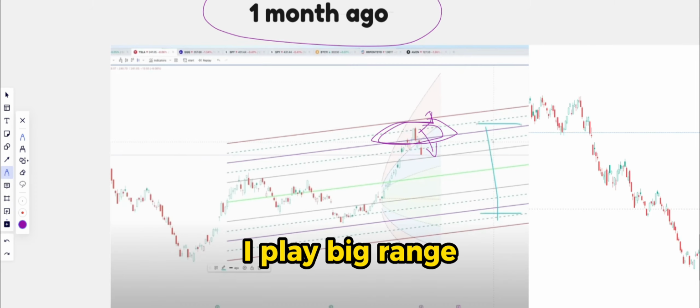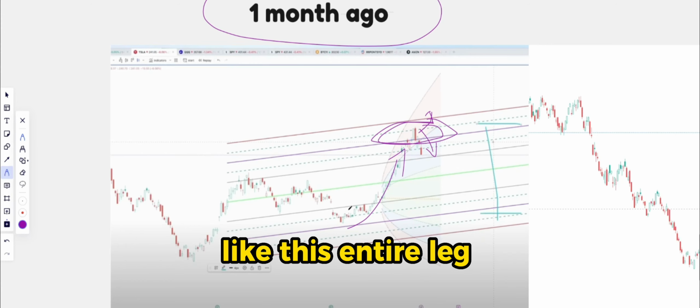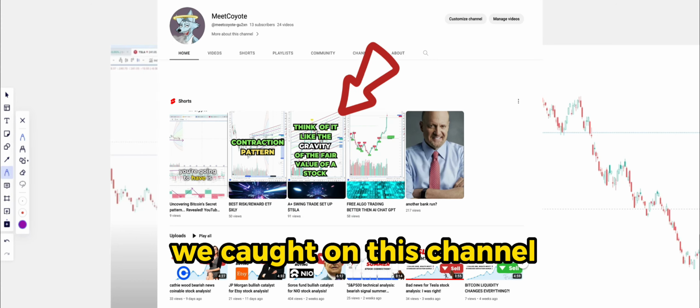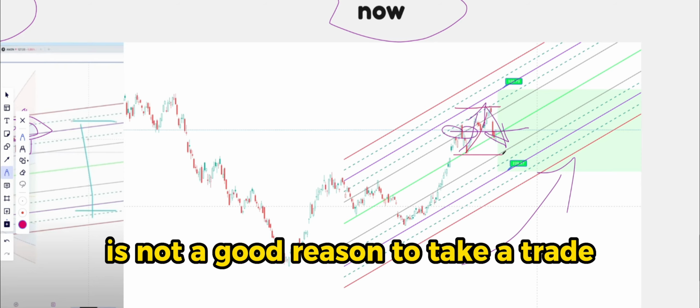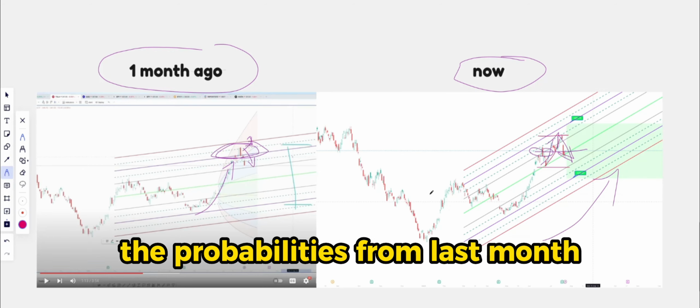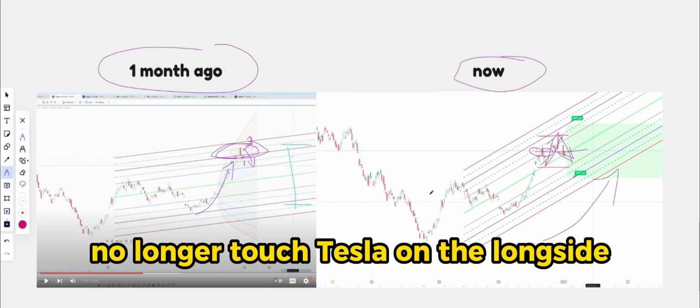That's the key. I play big range with probabilities blowing in my favors, like this entire leg that we caught on this channel. 5% chance of being right on a small bounce is not a good reason for me to take a trade. So technically the probabilities from last month were half right, telling me to no longer touch Tesla on the long side.